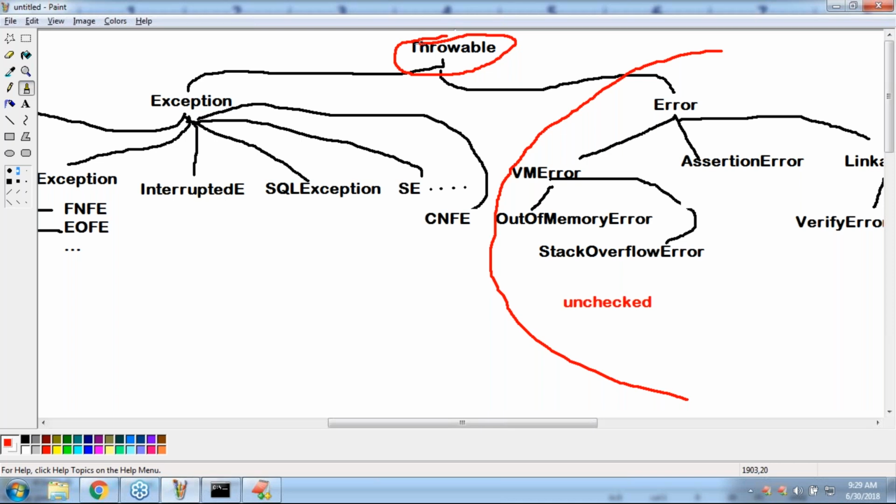So all errors end with Error. All exceptions end with Exception. Okay, that's all. Just take a few minutes break, and then we will continue again for the remaining part.